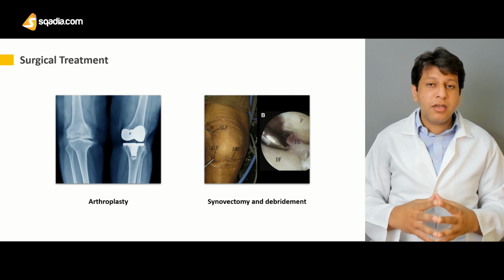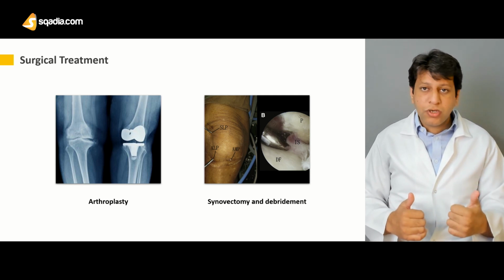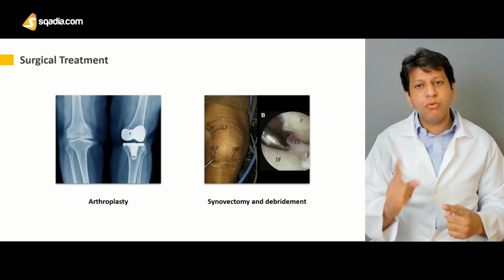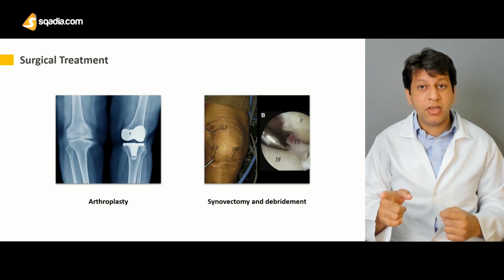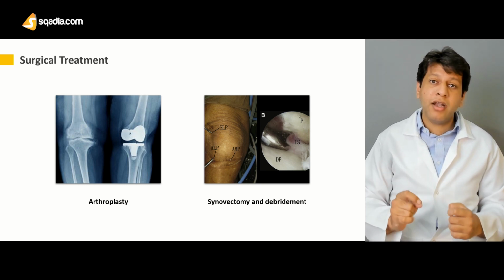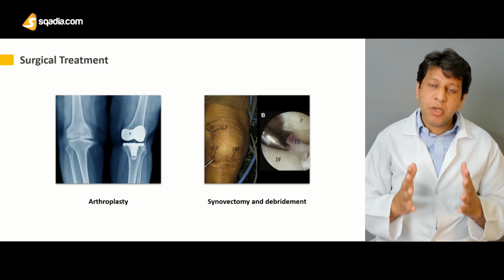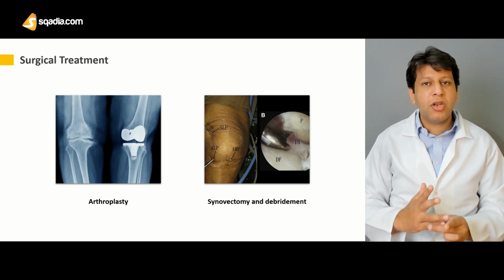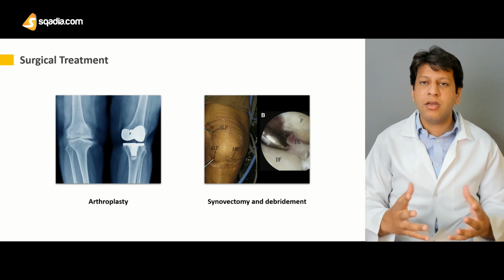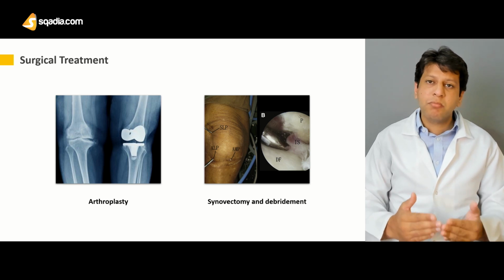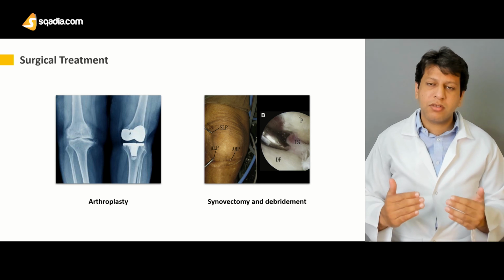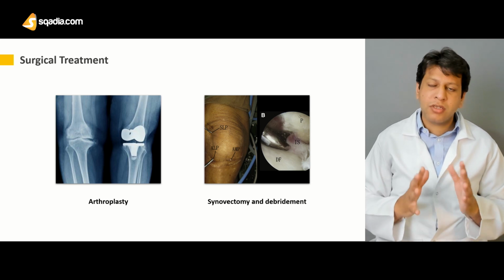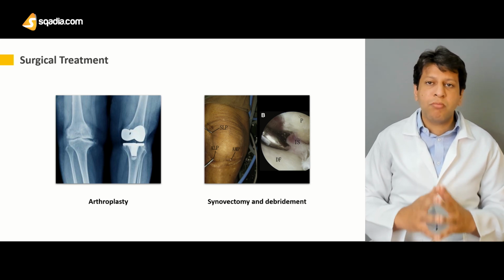So rheumatoid arthritis in a nutshell is an autoimmune disorder, a systemic problem, which would affect multiple other joints, and you need to rule out what other complications the patient is having as well, especially in the elbow and the hand. But when it comes to the knee joint, the mainstay of treatment is always medications, physiotherapy, and may require some conservative adjuncts like intra-articular steroids. But once the patient has developed complications, the mainstay of the surgical treatment of rheumatoid arthritis is arthroplasty, that is the joint replacement surgery.